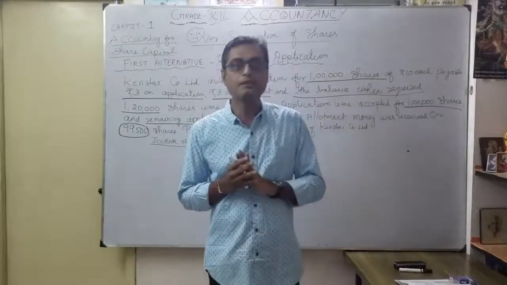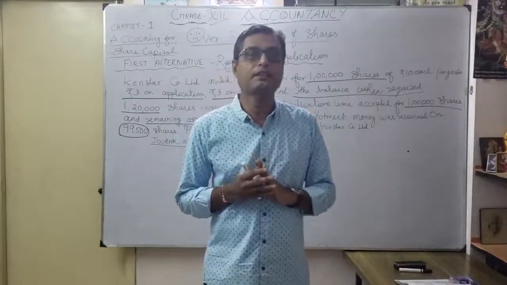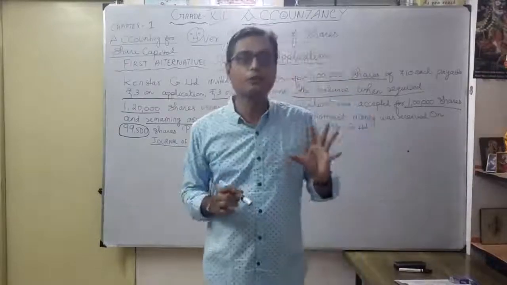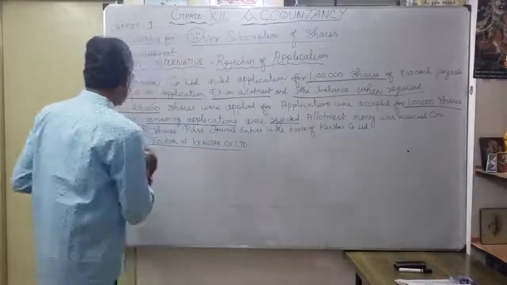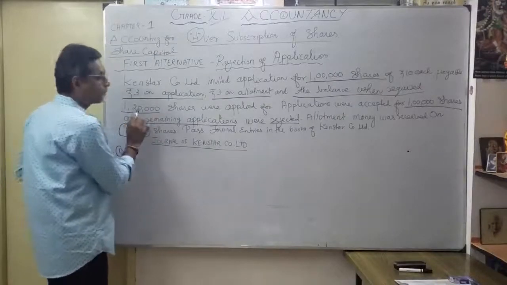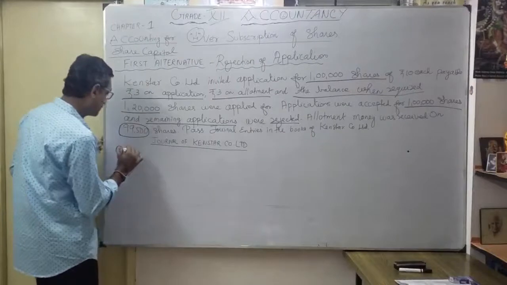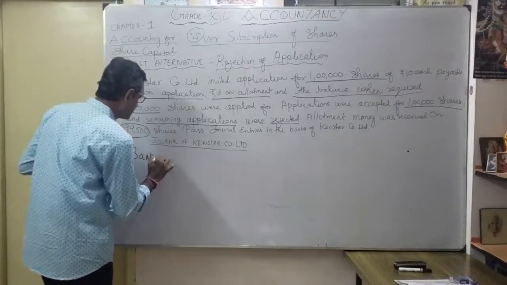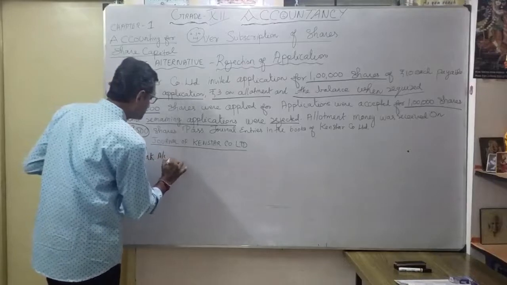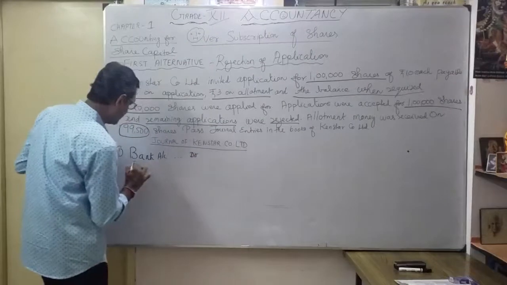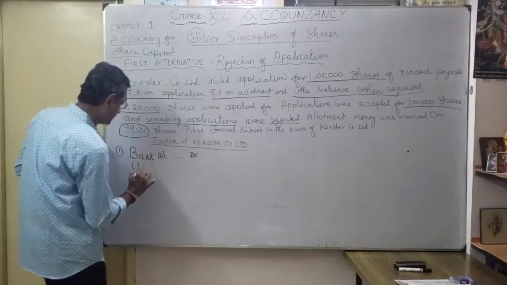Okay. Now we are going to prepare according to the first alternative under over subscription of shares. How are we going to do it? What is the first entry? See, first one, application received. How many applications received? 1,20,000 applications received. So bank account debit. See, bank account debit. In brackets, I have to write how much? 1,20,000